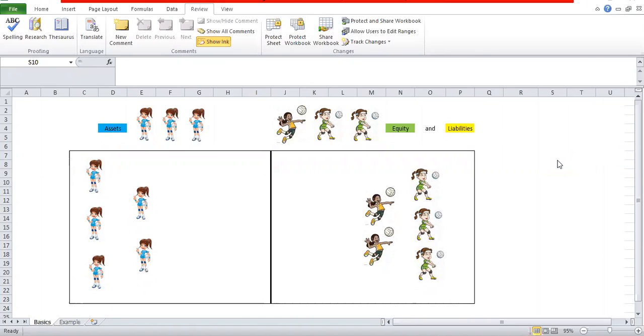I will try to explain accounting in a whole different way, because I think people find accounting very hard to understand because it is not explained very well. So these are the basics of accounting, and I will try to explain them as one volleyball match, as you can see. But first, let me clarify a couple of important things.